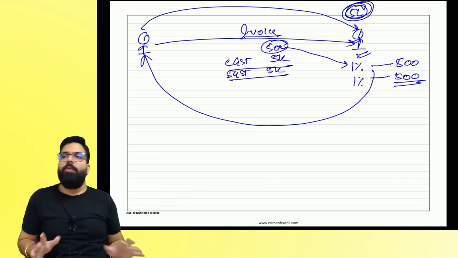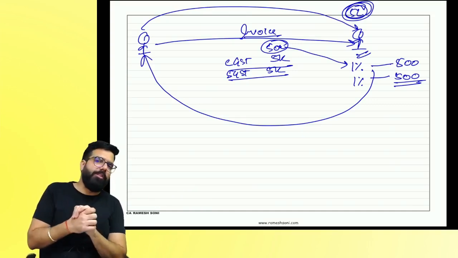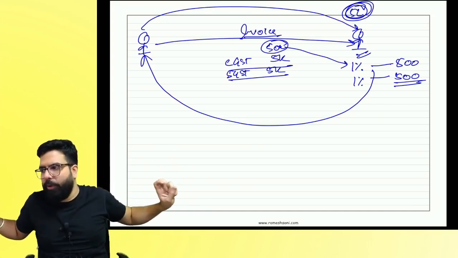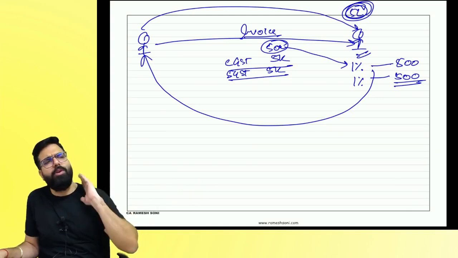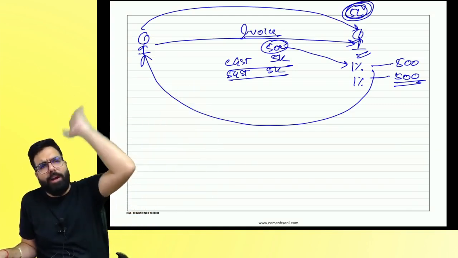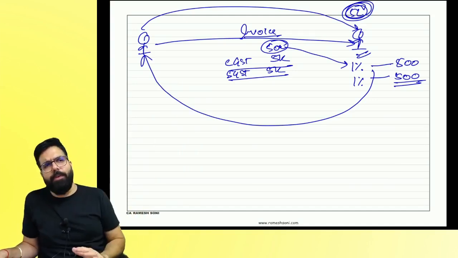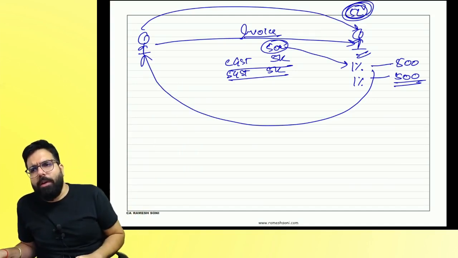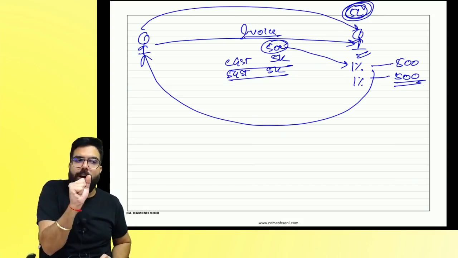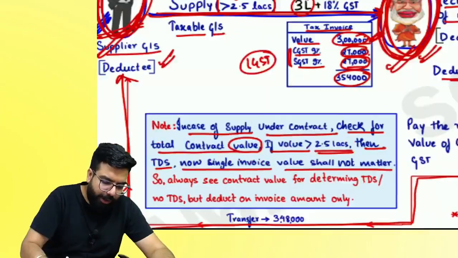Yes. Okay. For example, me and the government department do not have any contract. I told the sir, I will supply you for 2 lakh rupees. No contract, 2 lakh rupees of supply. Will TDS come or not? It will not, because the value is less than 2.5 lakh. Is my point clear to all? Chalo, I'll do one question, then you tell me.